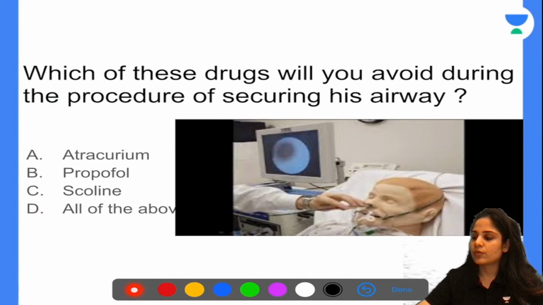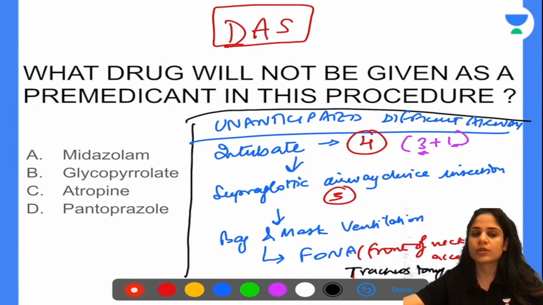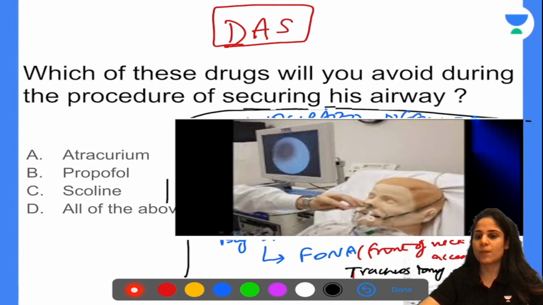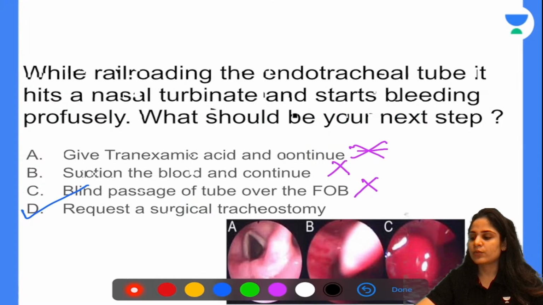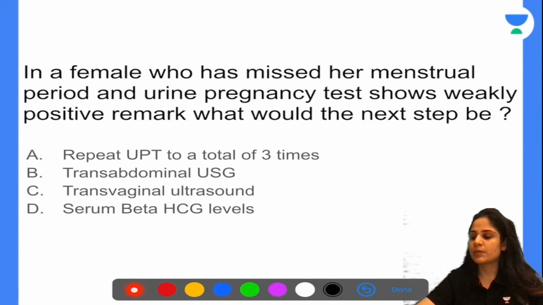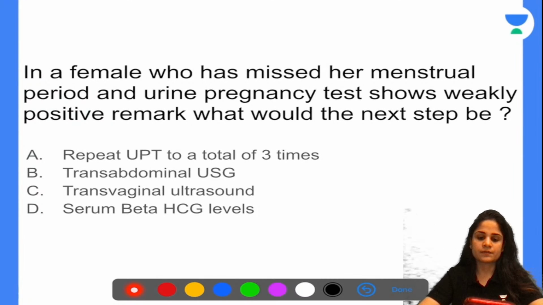Now moving on to our next question. In a female who has missed her menstrual period and urine pregnancy test shows a weakly positive result, what would the next step be? So this is from Gynac. Repeat UPT a total of 3 times, trans-abdominal USG, transvaginal ultrasound, serum beta HCG levels.